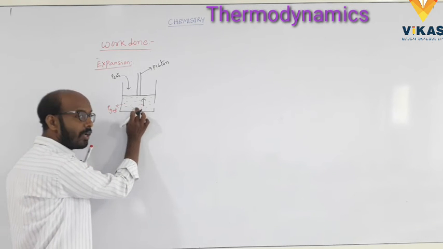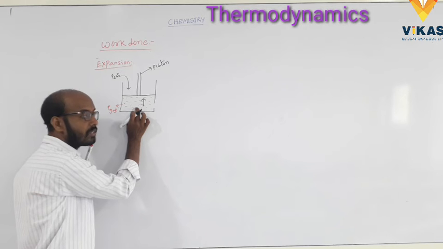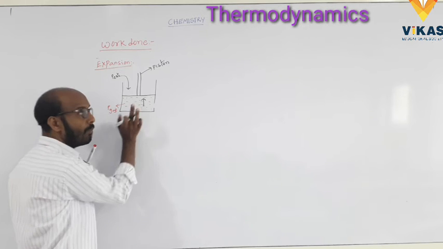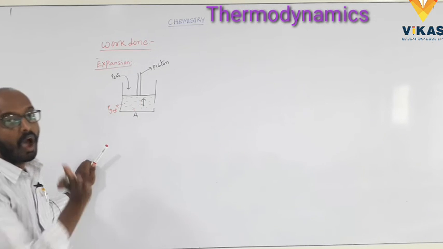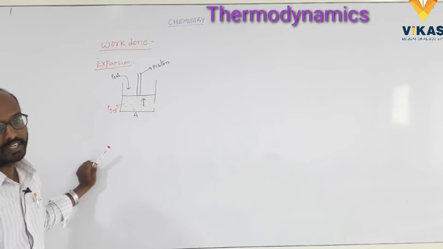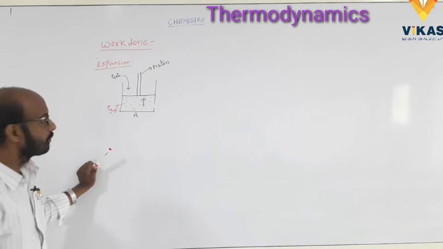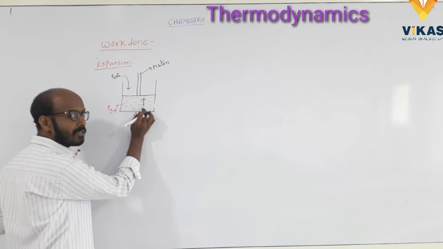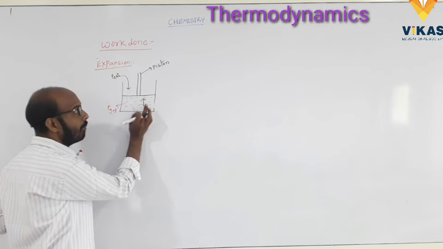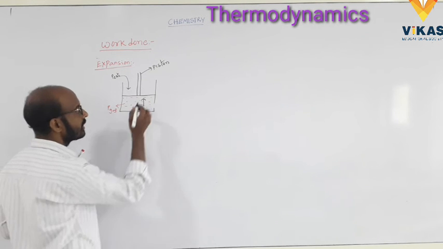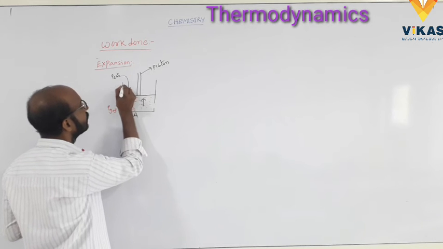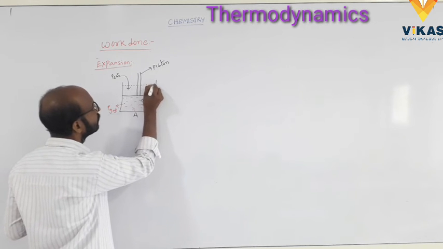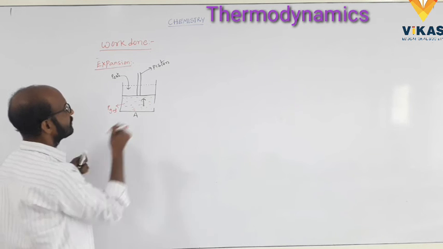So the gas molecules' pressure moves the piston in the upward direction. That is called expansion. That pressure moves the piston from this place to this place.